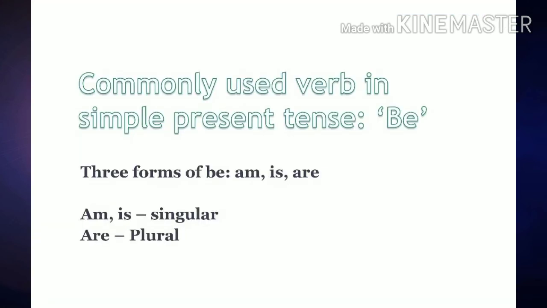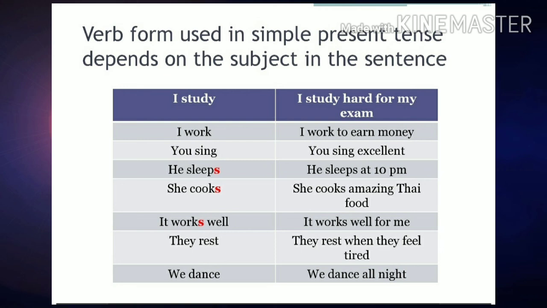Just to recall, the verb form of be which we use in simple present tense is am with I, is with singular, and are with plural. Okay, please remember it. Please remember, the verb form used in simple present tense depends on the subject in the sentence. For example, there is a change when you use he, she, or it. You notice what is given in red letters. For example, I work, you sing. When it comes to he sleeps, she cooks, it works, etc.